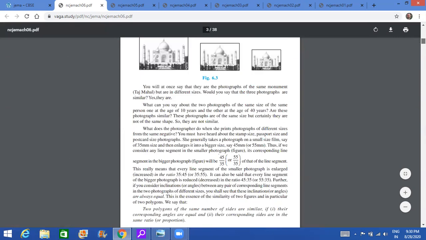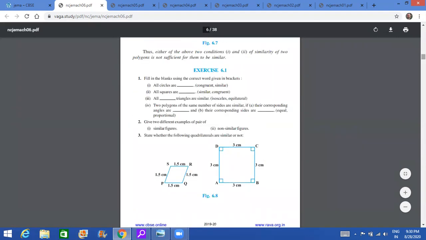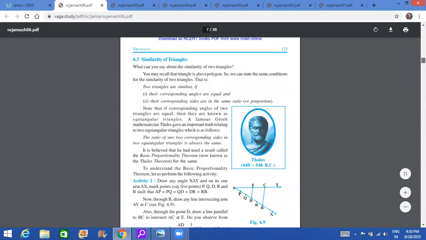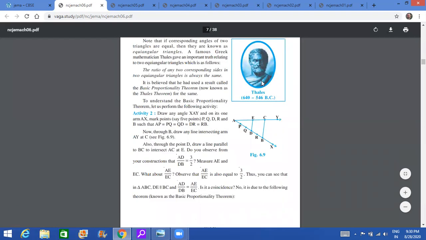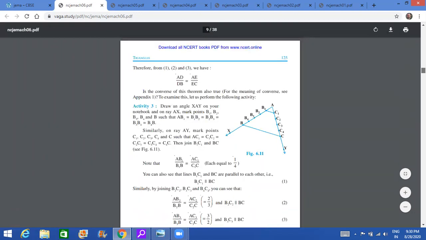The first and most important theorem in this chapter was the basic proportionality theorem, also known as the Thales theorem, right? Because Thales was the Greek mathematician who gave this theorem. He was the teacher of Pythagoras. Pythagoras, of course, is very popular. You must have done it in the lower classes also. And so the basic proportionality theorem proof is there.